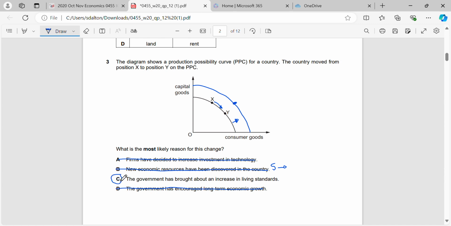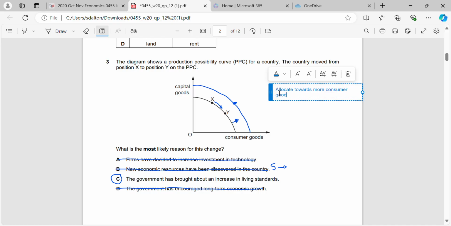So the correct answer here is the government has brought about an increase in living standards. Simple way to remember it, if we allocate towards more consumer goods, remember consumer goods are what we buy, like television is a consumer good for example, we increase our living standards. Okay, if we allocate more towards capital goods, which is the opposite of what's happening in this case.